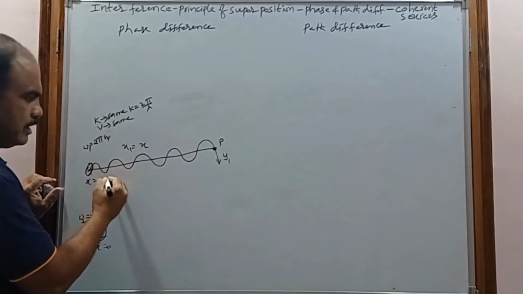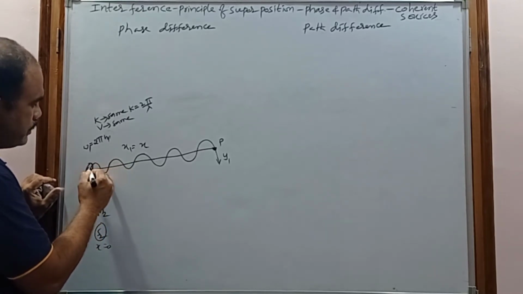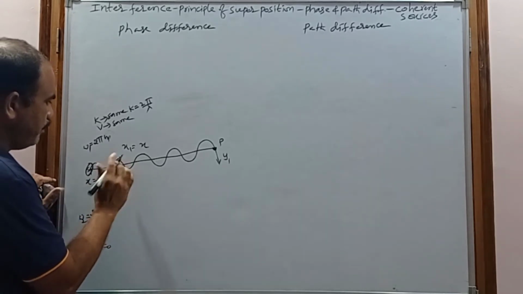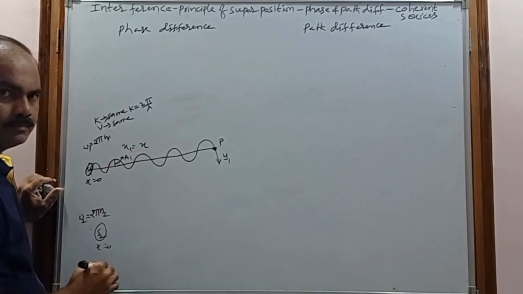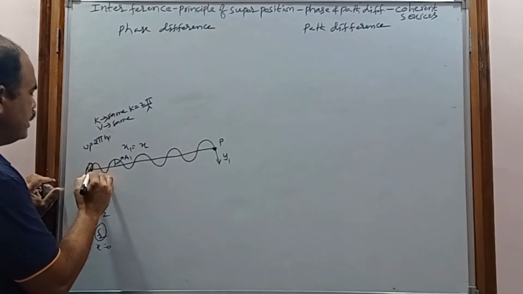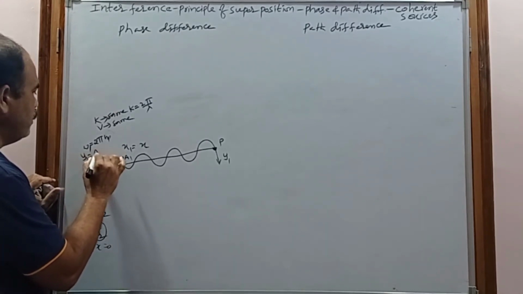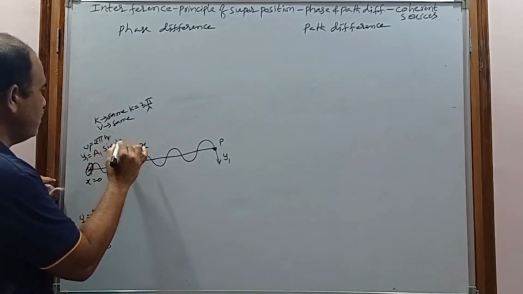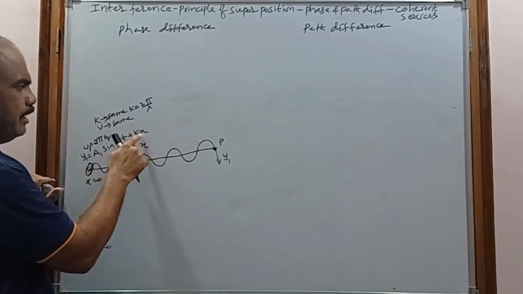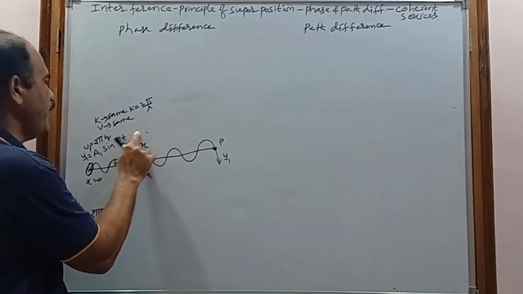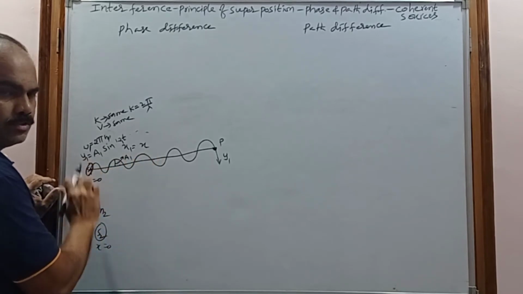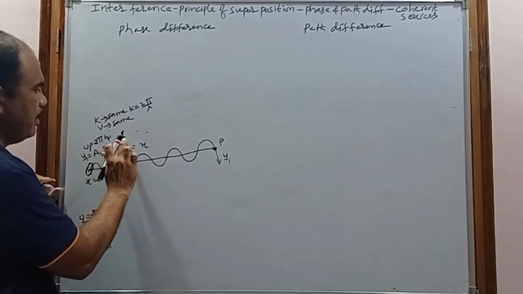Now this is a wave, so consider the wave coming from S1, with amplitude A1 and angular frequency omega 1. The wave equation produced from S1 is y1 equal to A1 sin(omega t plus or minus kx). But here x equal to 0, so kx equal to 0, leaving omega t. Here the angular frequency is omega 1, so the wave produced from the first source is A1 sin omega 1 t.